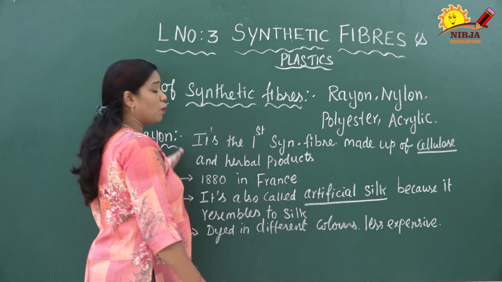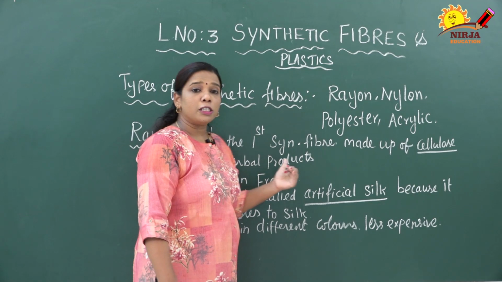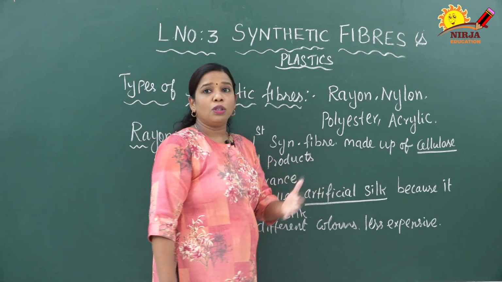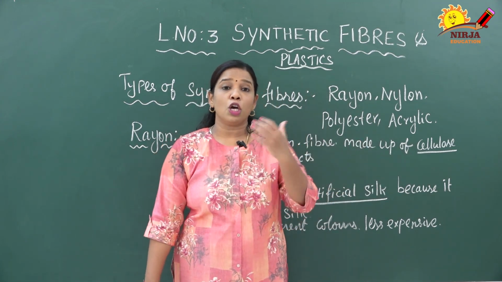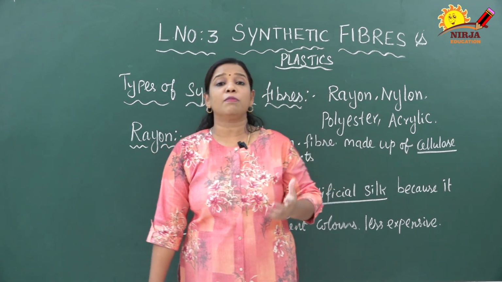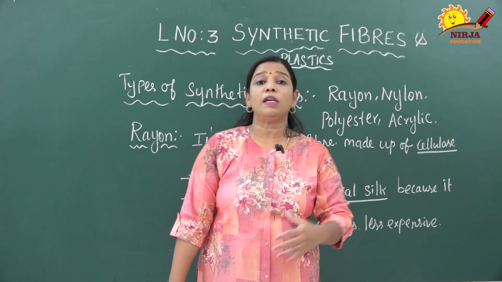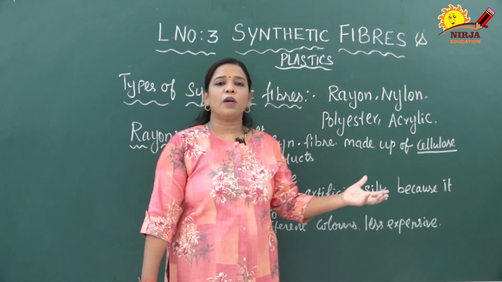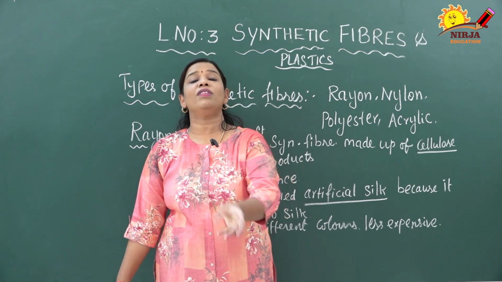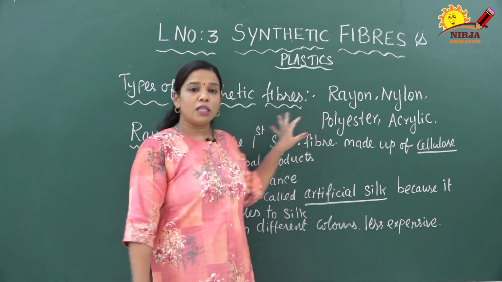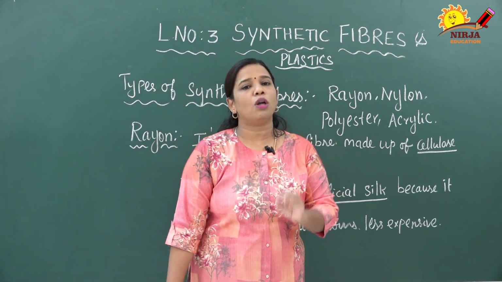First we are going to discuss rayon. It is the first synthetic fiber. It is made up of a natural substance, that is cellulose. I told you already, this rayon is made from natural substances. You might have some question, some confusion. Madam, you told synthetic fibers are made up of chemical substances, only chemicals. How is the rayon made from natural material? Because certain synthetic fibers are prepared with the help of natural along with certain chemical substances. So rayon is in that category. It is made from the natural material called cellulose.